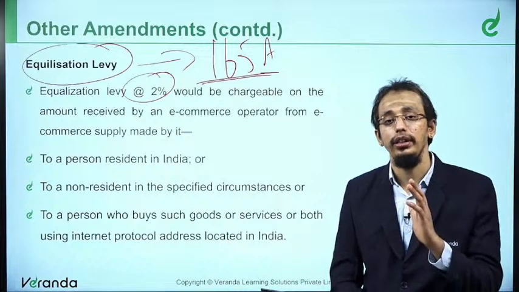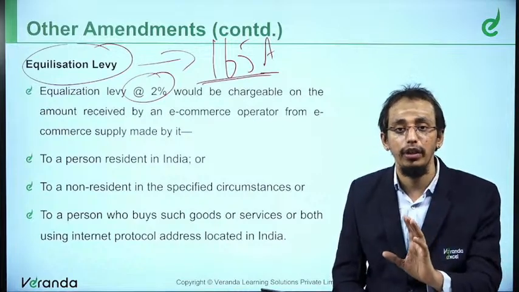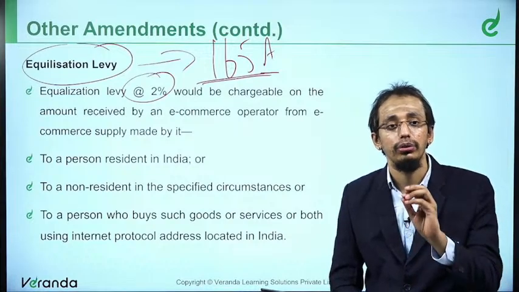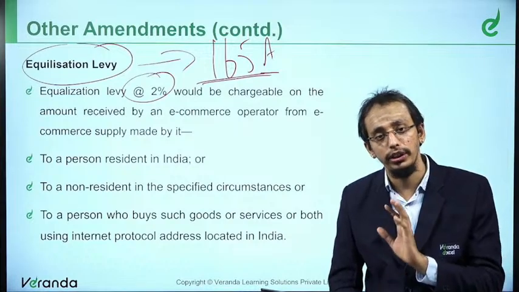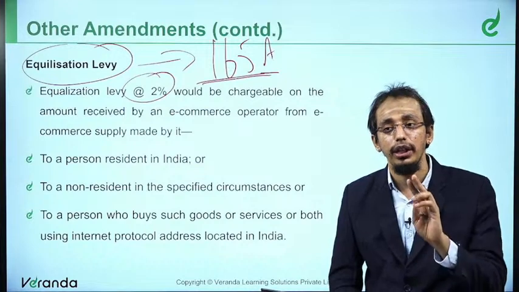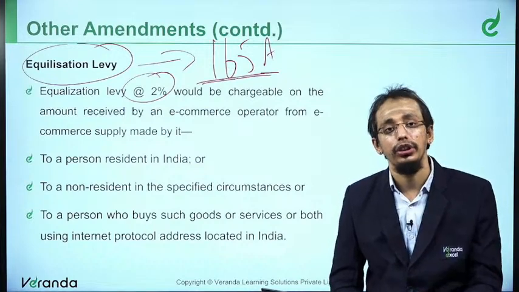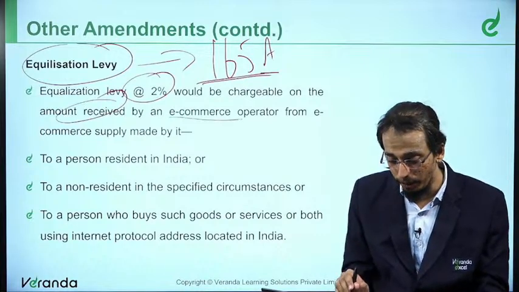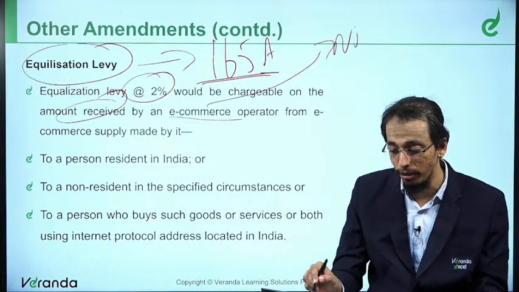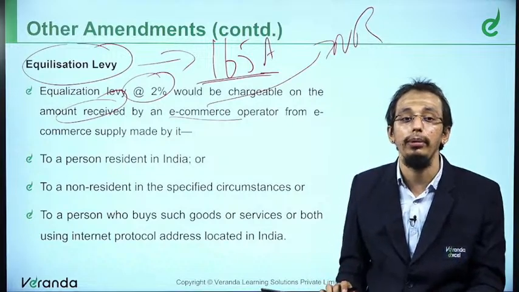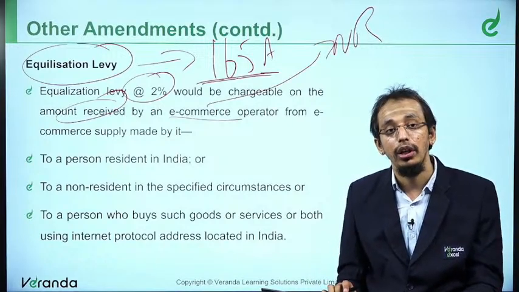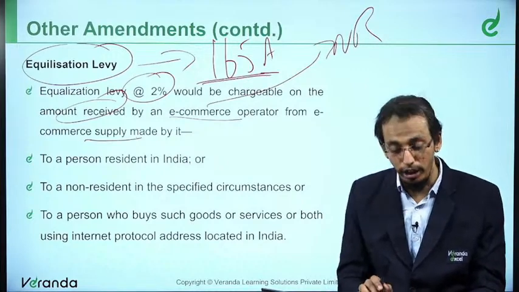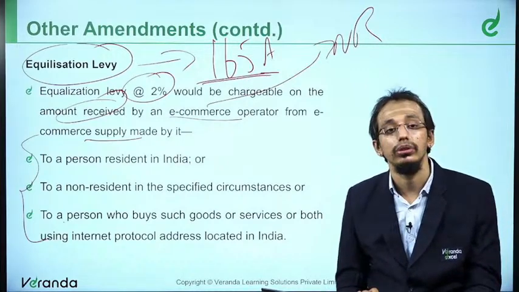Equalization levy, I am not going to have a basic discussion on it because we have very little time left. So we will only see what the amendment is. Equalization levy will be at the rate of 2% on the amount received by a non-resident e-commerce operator from e-commerce supply made by it under 3 scenarios.